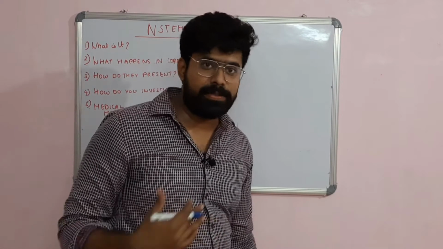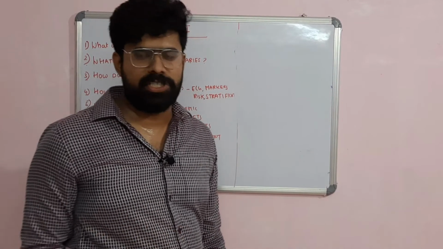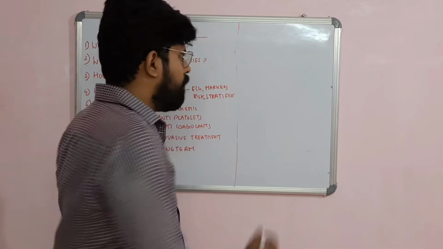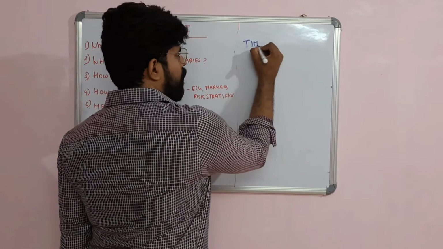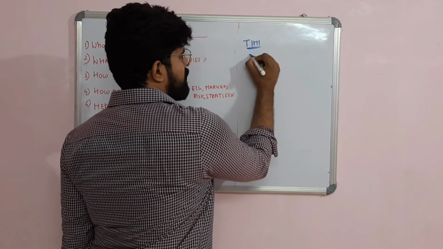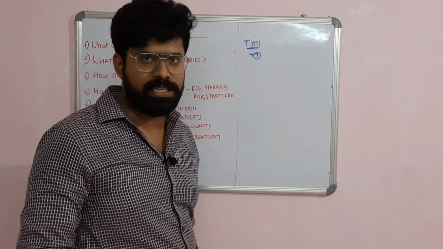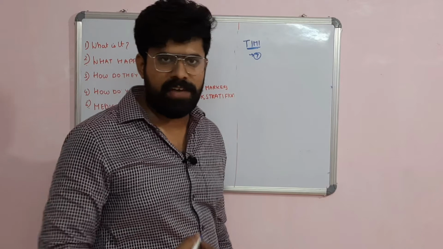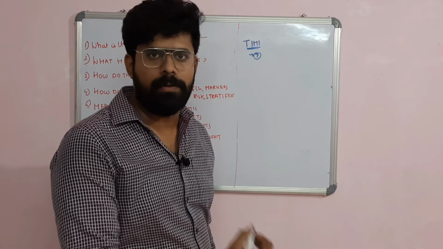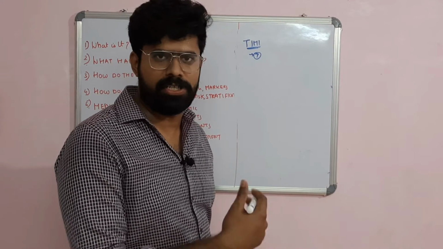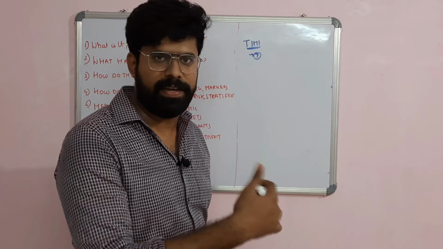So, who are high risk patients? We classify high risk patients based on two scores. The first score is the TIMI score, Thrombolysis in Myocardial Infarction. It includes 7 risk factors. What are the 7 risk factors? Age more than 65 years. The patient having at least 3 cardiovascular risk factors like diabetes, hypertension, smoking, the classical risk factors.